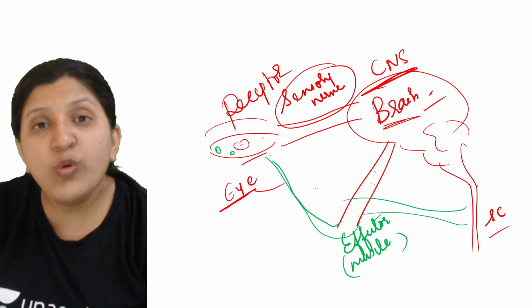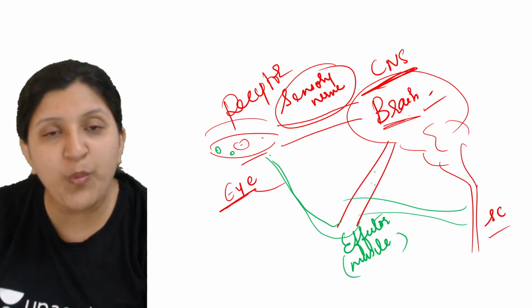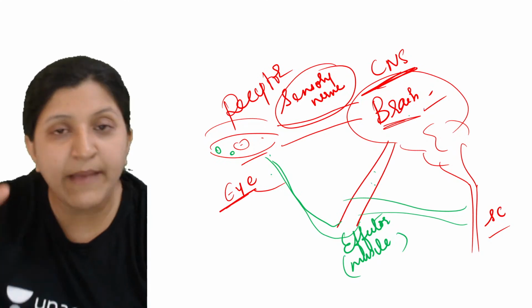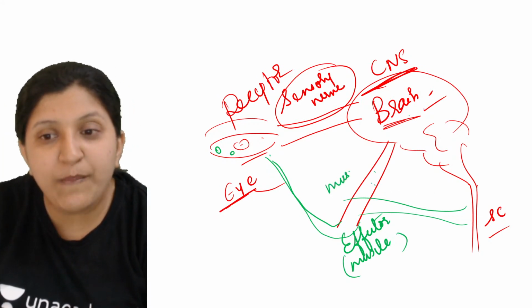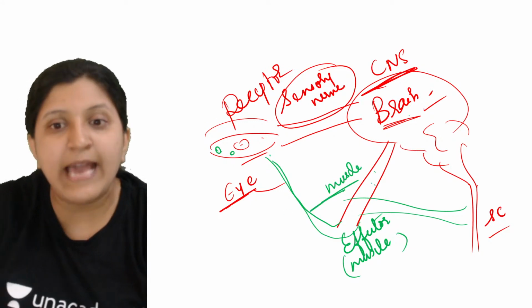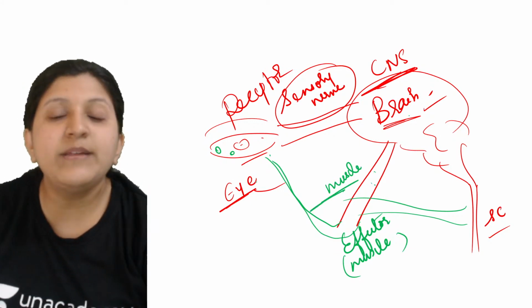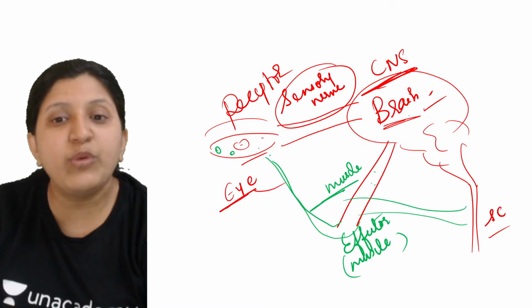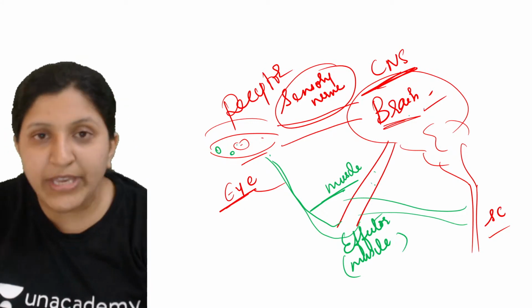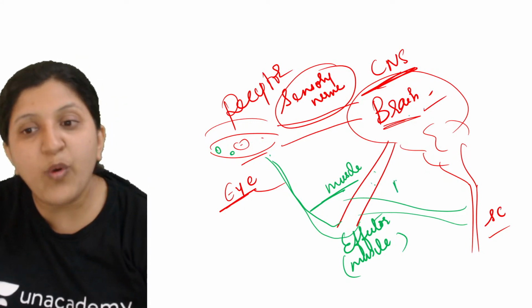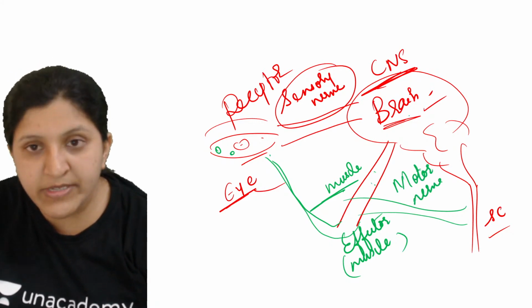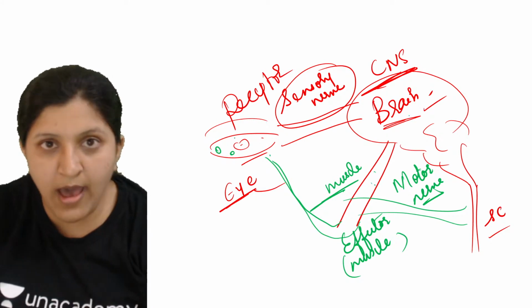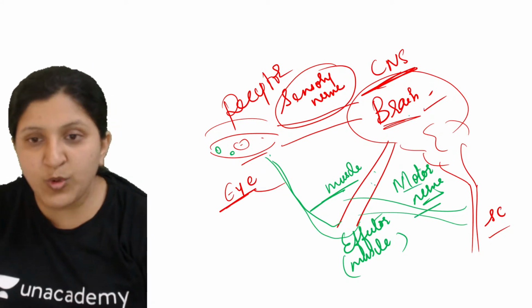Okay, and who is getting a signal? Whenever we are moving the eye, if an eye movement has to occur, it is the muscles. The muscles have to contract and relax, and here in the eye the muscle will contract and relax, and with that we can wash away the dust particle that is present. Now what is this? Whatever nerve is arising from the brain or spinal cord and going to the eye, we call that a motor nerve.